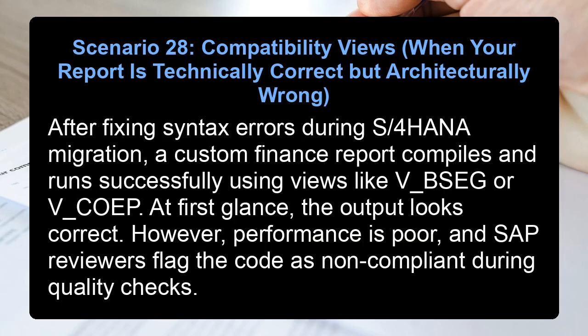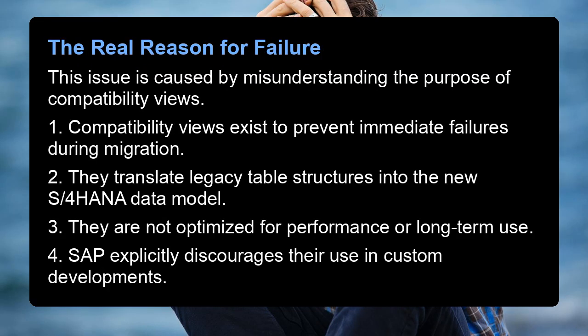Scenario 28. Compatibility views. When your report is technically correct but architecturally wrong. After fixing syntax errors during S/4HANA migration, a custom finance report compiles and runs successfully using views like VBSEG or VCOEP. At first glance, the output looks correct. However, performance is poor, and SAP reviewers flag the code as non-compliant during quality checks. The real reason for failure.